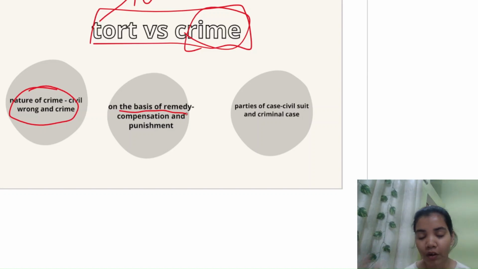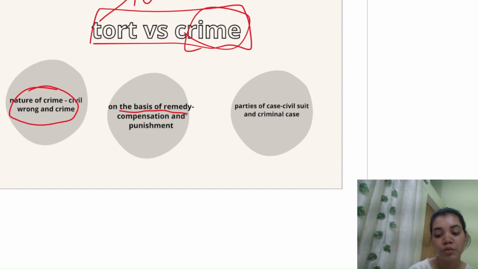After considering all those facts, circumstances and evidence whatever required, the judge gives his judgment, and the remedy provided is in the form of monetary compensation. I explained to you the word defendant. The defendant who has committed the tort, who has infringed the right of the plaintiff, is ordered to give monetary compensation to the plaintiff.